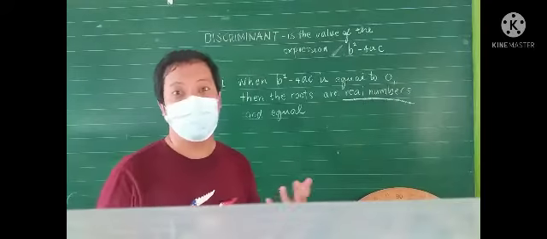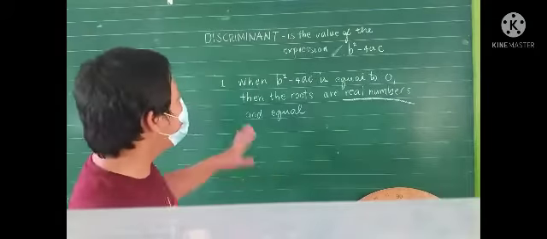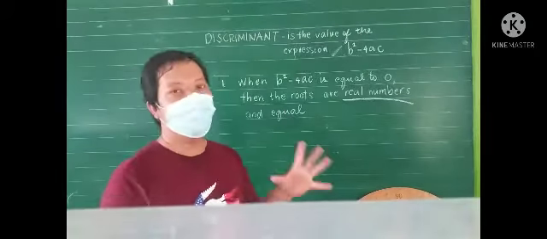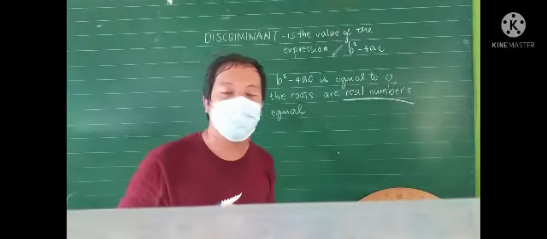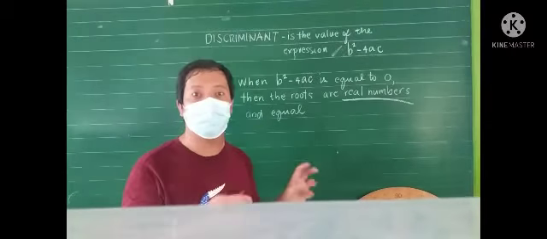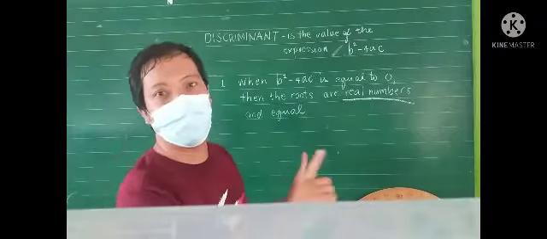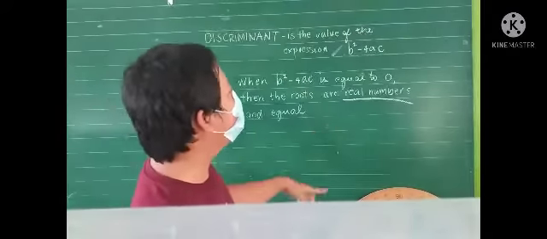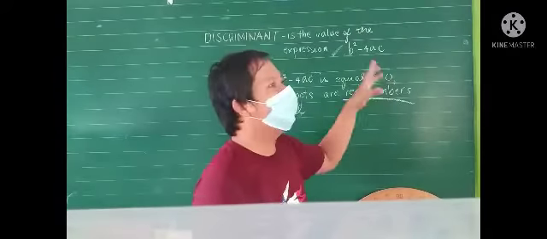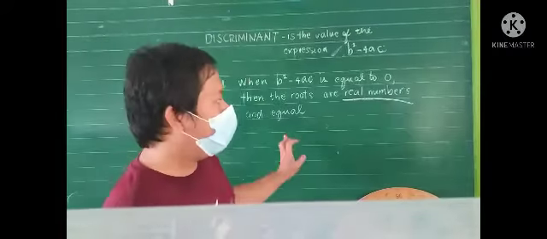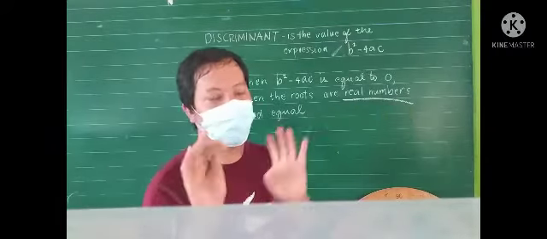So yun yung mga imaginary numbers. Okay, now, magiging equal ang kanilang roots. Let's say, sinolve natin ang quadratic equation, ang lumabas na value or root ng x is 2, yung isa 2 din, lagi silang equal. Okay, yun yung sinasabi na kapag ang value nito ay 0, ang roots niya ay equal and real numbers. Okay, bibigyan ko yun ng example.